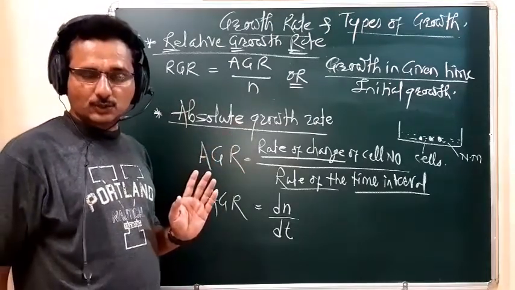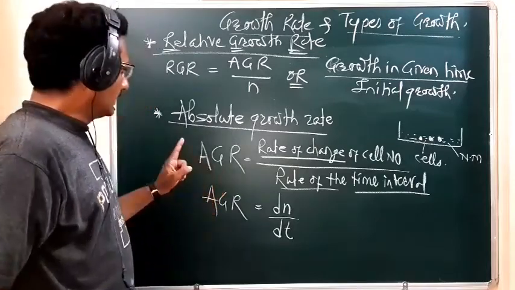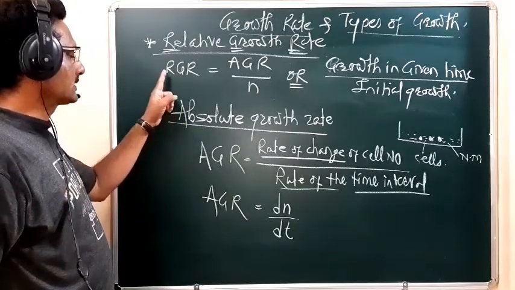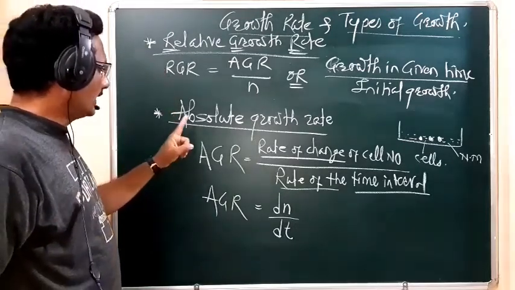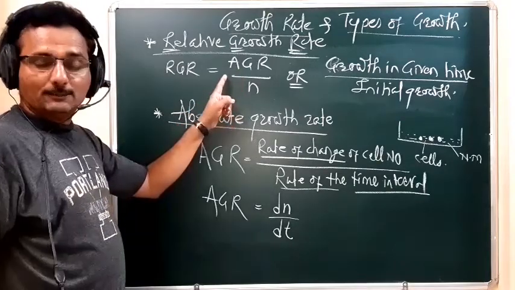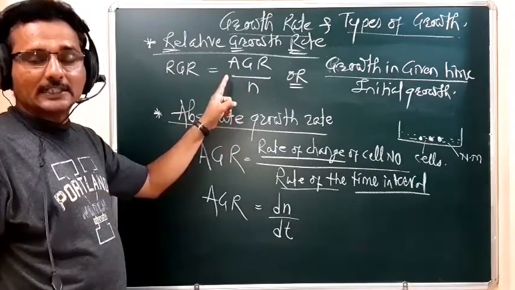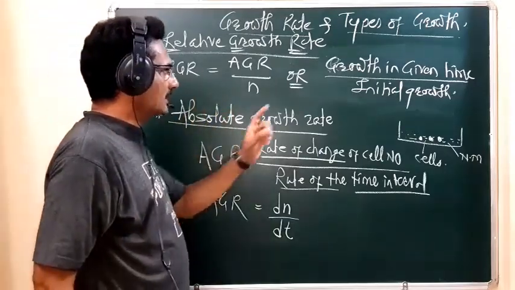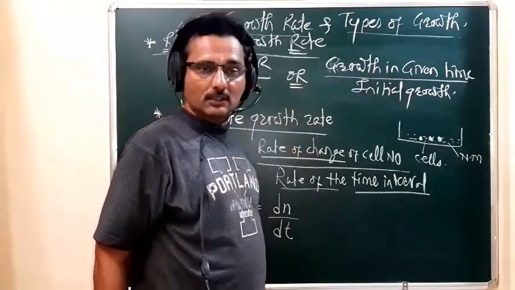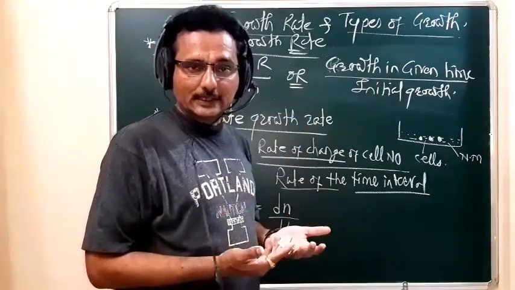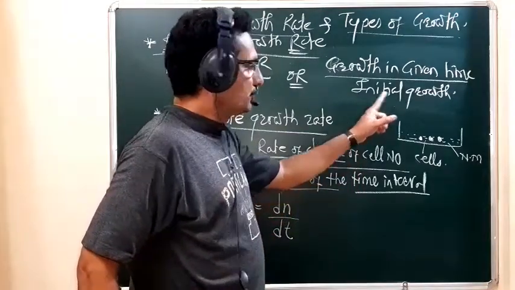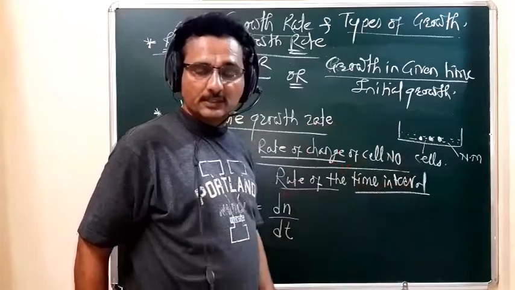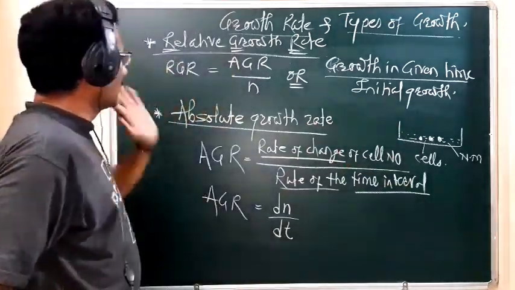In the relative growth rate, we say it is the ratio of the absolute growth rate to the number of cells present in that medium. That is, the growth in a given time interval, after a certain time, per the initial growth, meaning how many cells were initially present in that nutrient medium. That is called the relative growth rate.